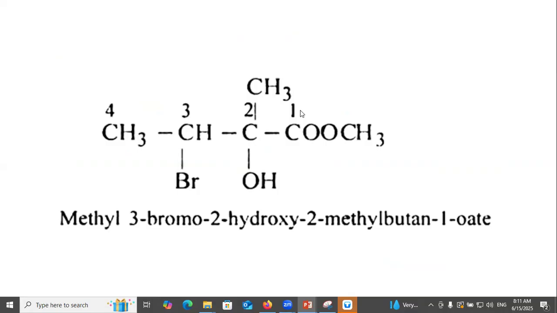So the numbering is 1, 2, 3, 4. 3-methyl, 3-bromo, 2-hydroxy, 2-methyl butane, 1-oate.